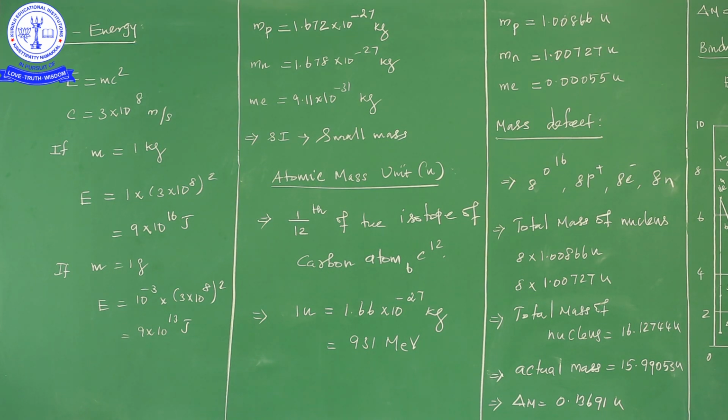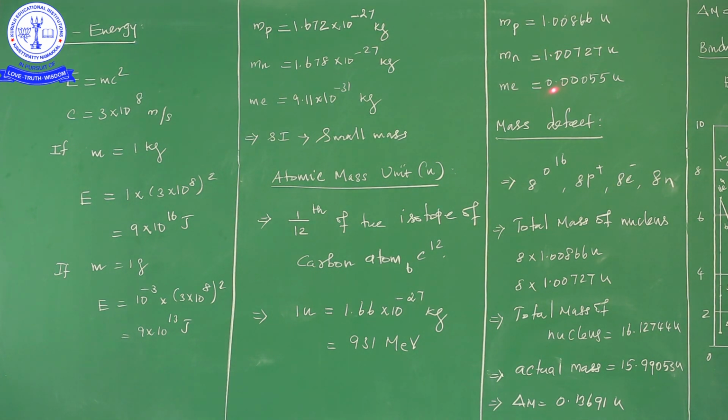While we are writing in the SI unit we have the power, but in atomic mass unit we have no power. So this is the major difference between SI units and atomic mass units, and this is the necessity why we go for the atomic mass unit. In SI units we have the power 10^-27, 10^-27, 10^-31, but in atomic mass unit we don't have the power. This is the major advantage of using atomic mass unit instead of SI units.